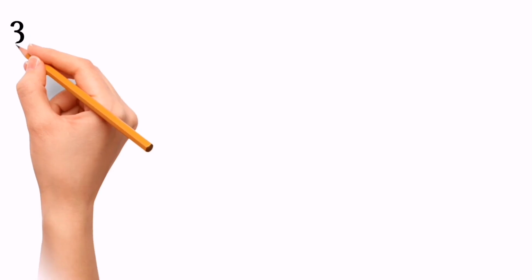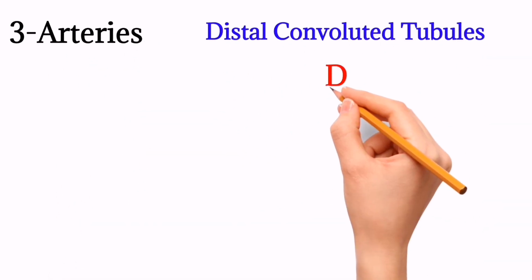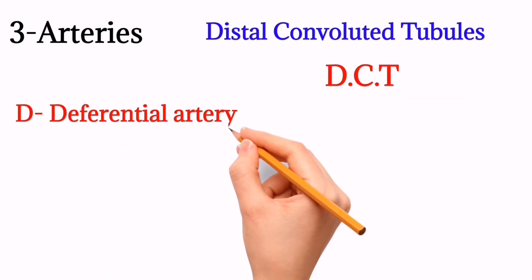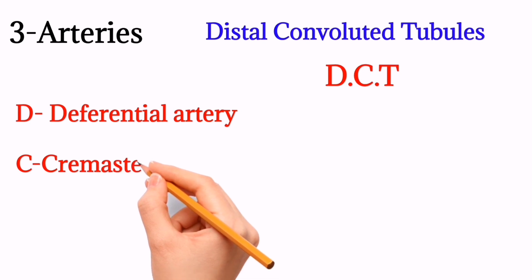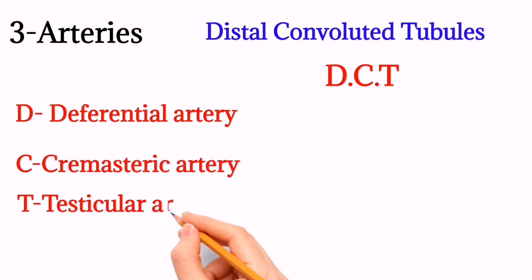For 3 arteries, remember distal convoluted tubule, shortly DCT. D is for deferential artery, C is for cremasteric artery, and T is for testicular artery.